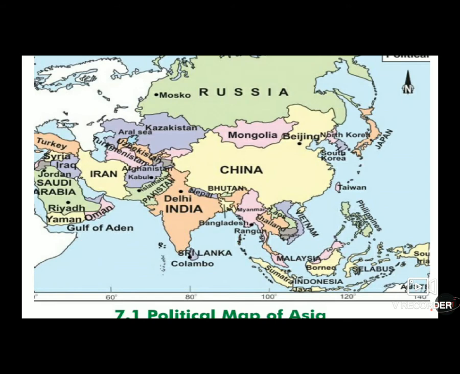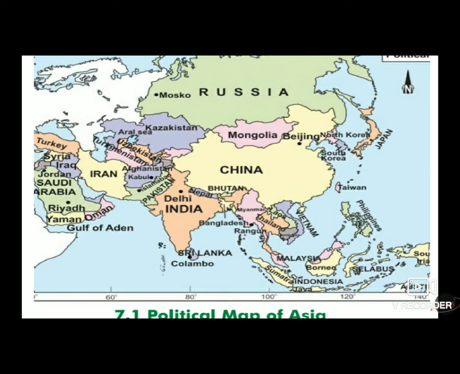The second topic of our chapter is border. As we can see at the border of India, there are many countries that lie beside it, which include Pakistan, Afghanistan, China, Nepal, Bhutan, Myanmar, Bangladesh and Sri Lanka. All these countries lie beside the border of India. So these are called the borders.